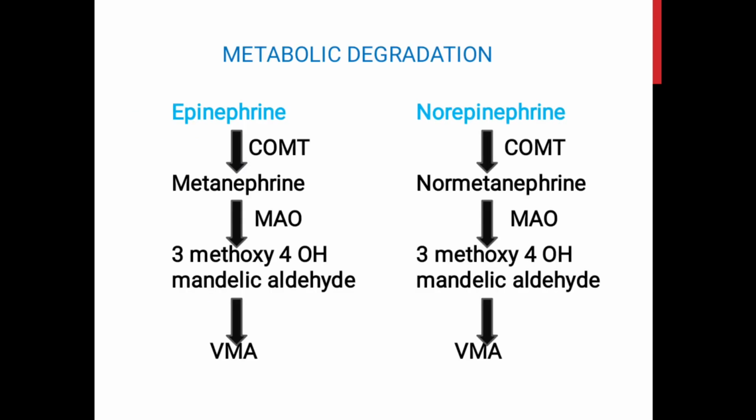Both epinephrine and norepinephrine are degraded to metanephrine and normetanephrine by the enzyme catecholamine O-methyl transferase, and both of them are finally metabolized to vanillyl mandelic acid and methoxyhydroxyphenyl glycol in the presence of the enzyme called monoamine oxidase.